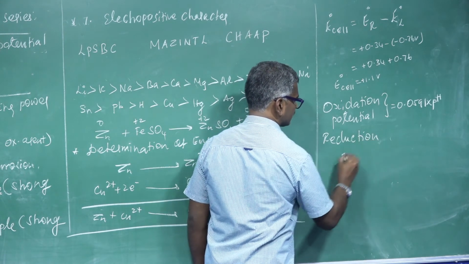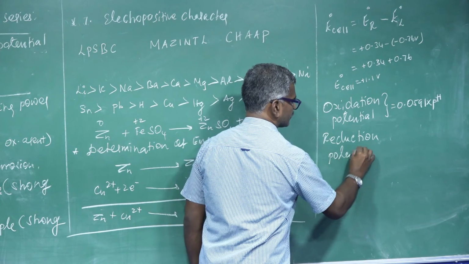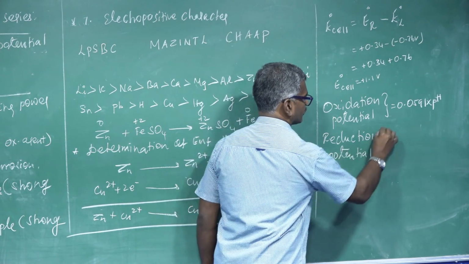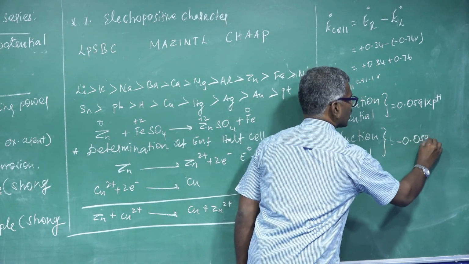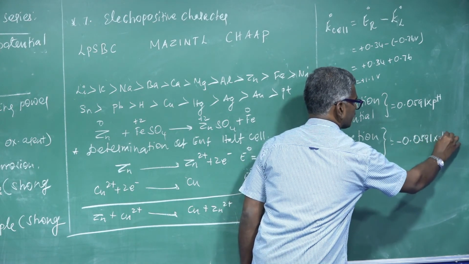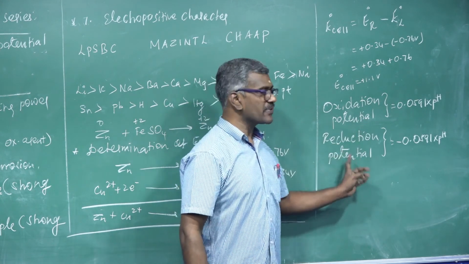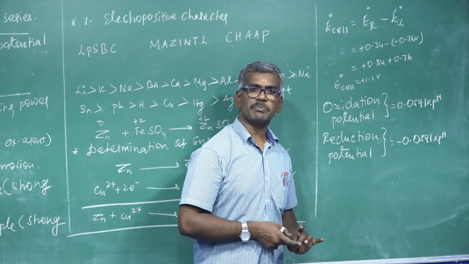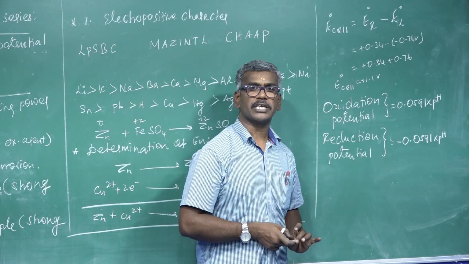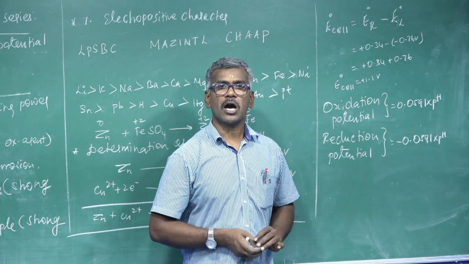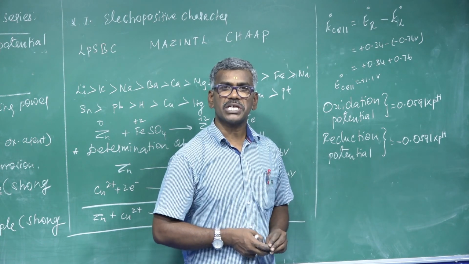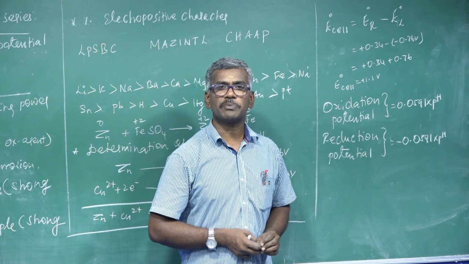Reduction potential minus 0.0591 into pH. These two equations are very important. This type of question may be asked as a problem, for 1 mark, in both theory and NEET. Practice all types of concepts and equations and get the highest marks. Good luck.